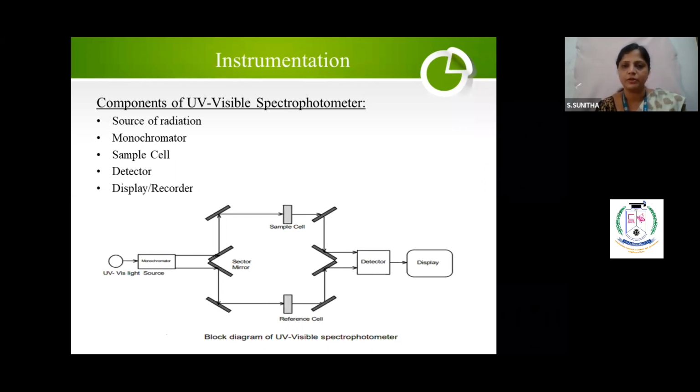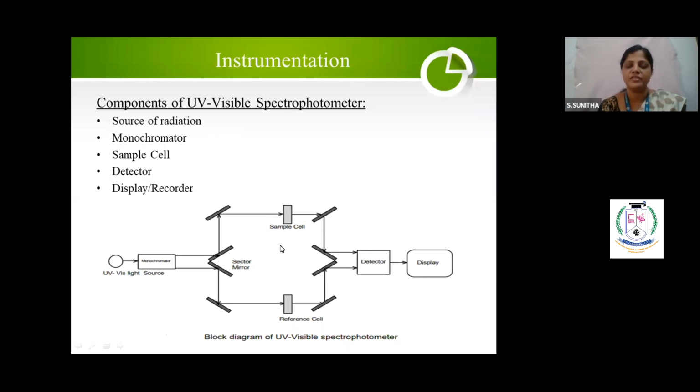Now for UV visible spectrophotometer, if they ask, you have to write what a UV visible spectrophotometer is. Then immediately you have to start with what components are present. Source of radiation, light should be there. What light should we use? UV visible light. I will tell you what kind of source. It will give you UV and visible light. The second one is the monochromator, then sample cell, detector, display and recorder.